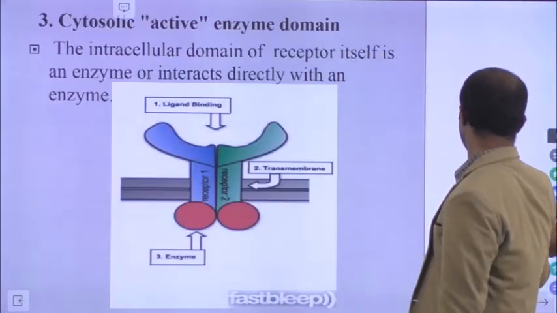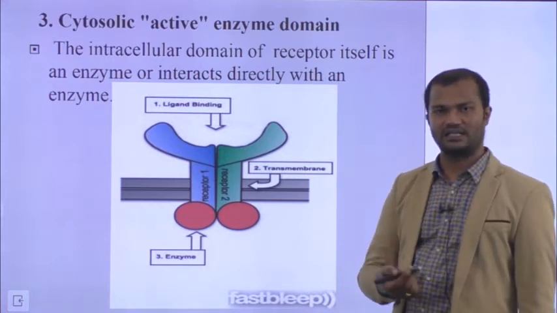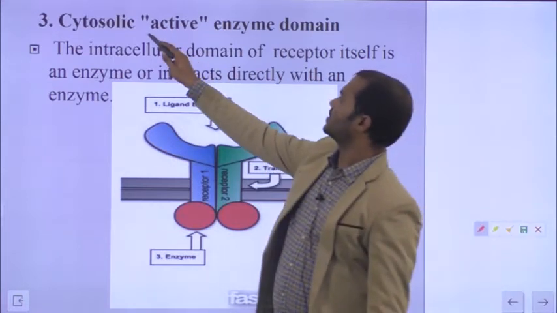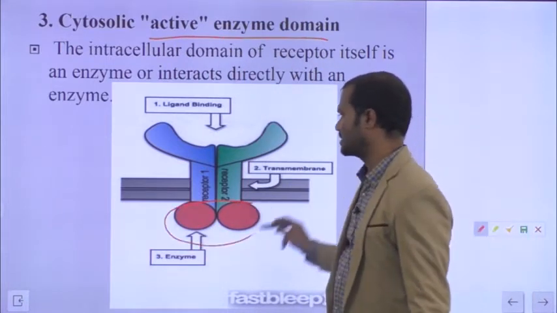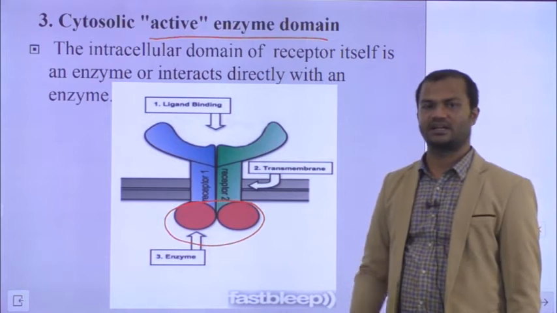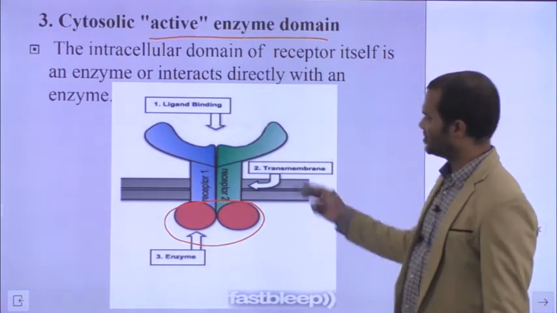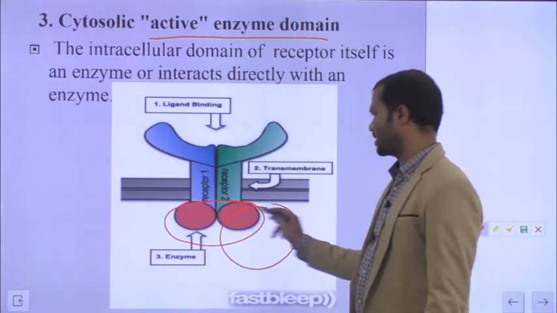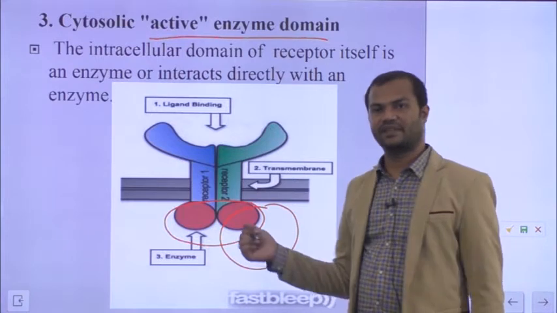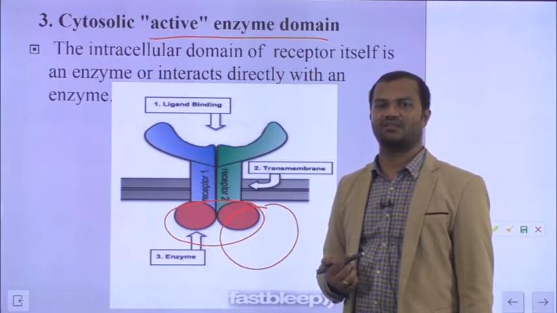The last part of the enzyme linked receptor is the intracellular domain or enzymatic domain, nothing but the cytosolic active enzyme domain. This particular portion, which is cytosolic or inside the cell, has the enzymatic activity. Sometimes the receptor itself will have the enzymatic activity, or the receptor may associate with another protein having the enzymatic activity. So these are the three different parts of the enzyme linked receptors.